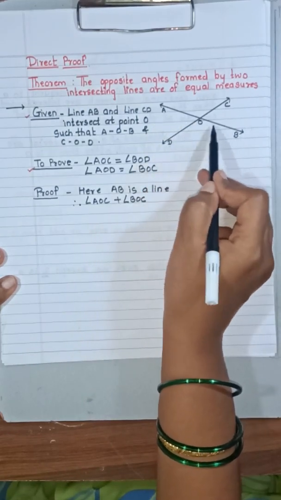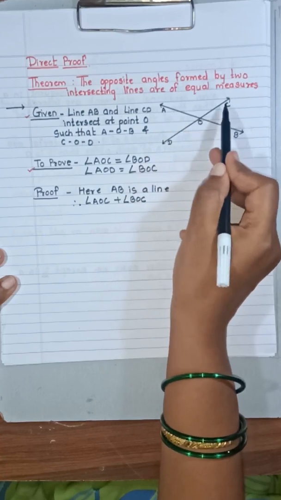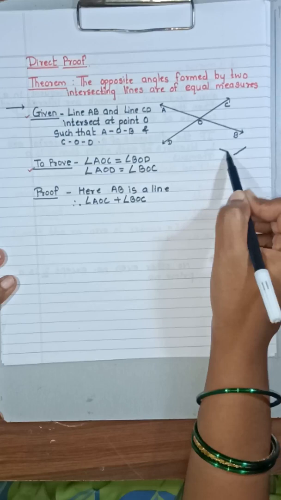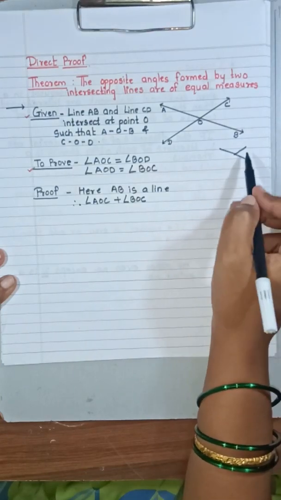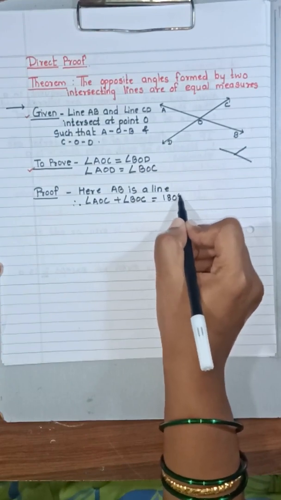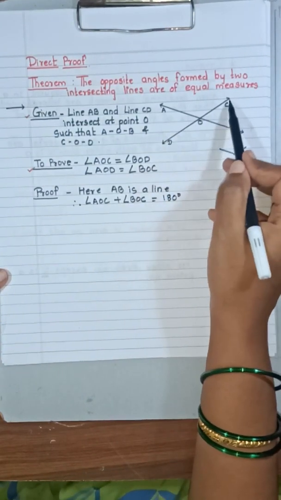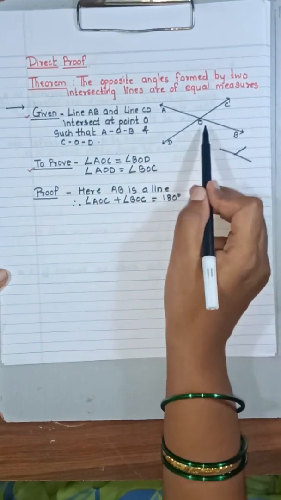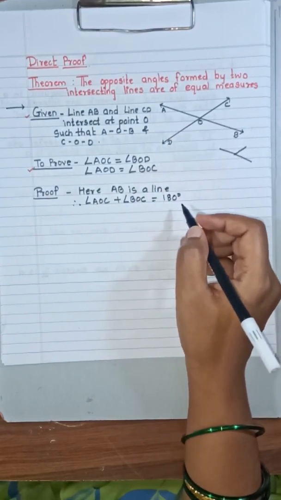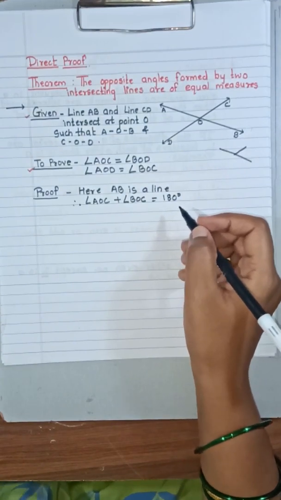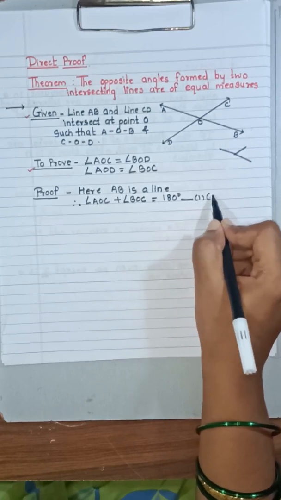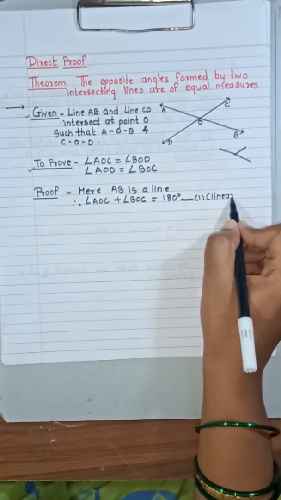This is line AB, angle AOC, and the other angle is BOC. Now these are equal to 180 degrees. If you add, AOC plus BOC is equal to 180 degrees. Straight angle is of how much? 180 degrees, or you can also call them linear pair angles. Okay, put it as equation 1, linear pair angles.